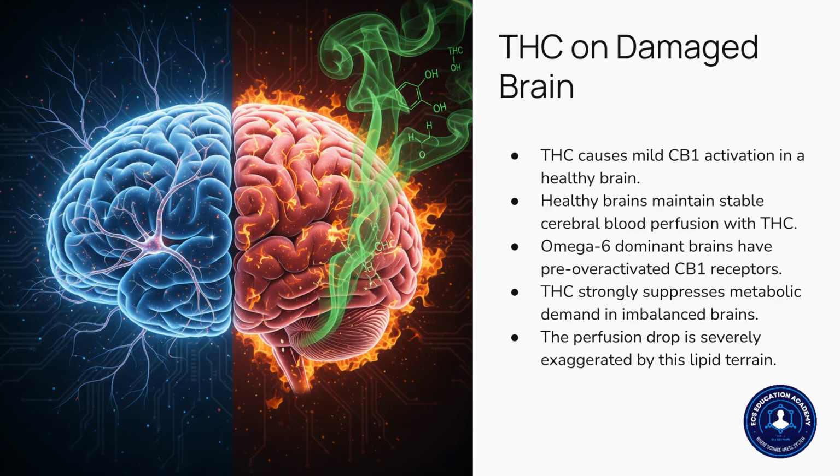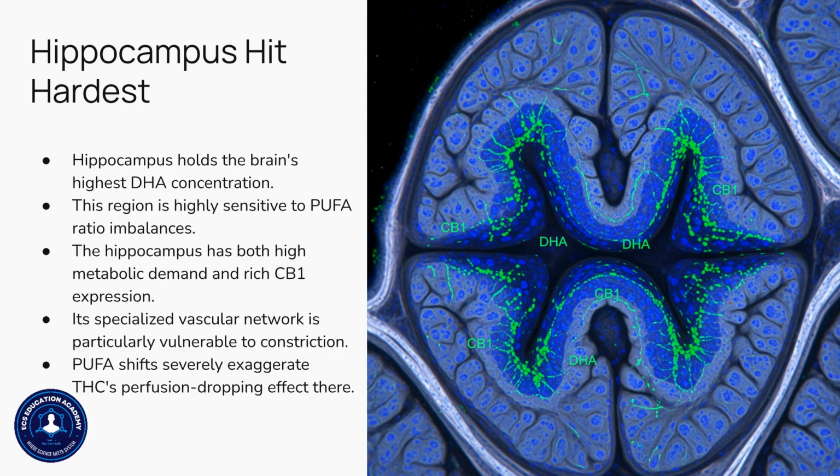In healthy brains, THC causes mild CB1 activation and maintains stable cerebral blood perfusion. However, in omega-6 dominant brains, where CB1 receptors are pre-overactivated, THC strongly suppresses metabolic demand, severely exaggerating the perfusion drop. The hippocampus, with its highest DHA concentration, is particularly sensitive to PUFA ratio imbalances.